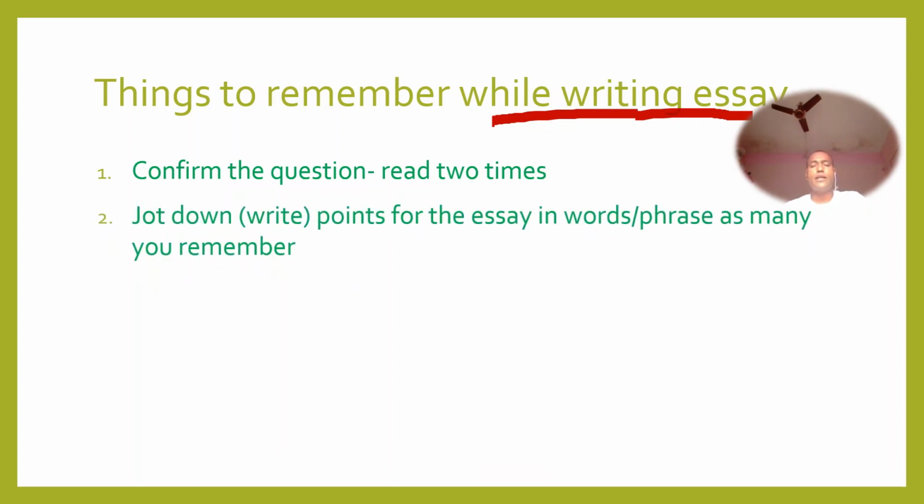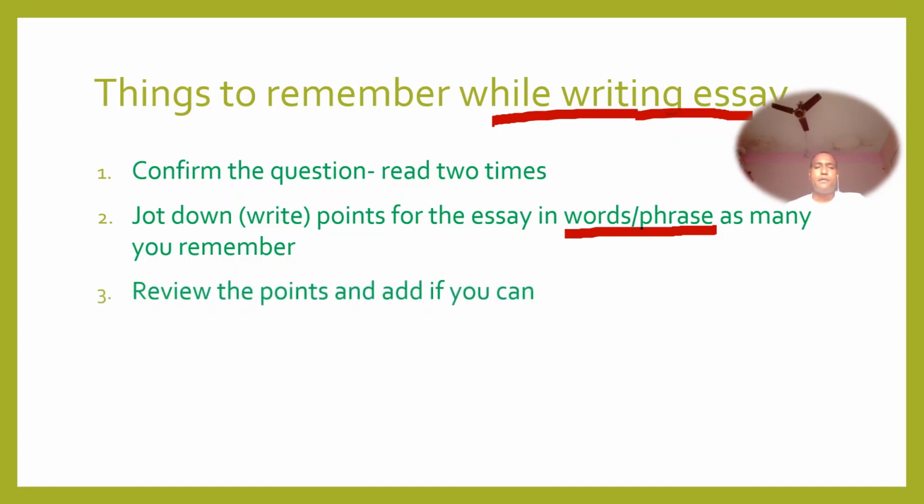Jot down, that means write points for the essay in words or phrases. Yes, small points you have to write, as many as you remember for the topic. And the third thing you have to remember is to review the points and add if you can. Whenever you have finished writing points on that topic, you can review the points, and sometimes you may have been missing some points and you may remember when you review. So if you can add, you can.